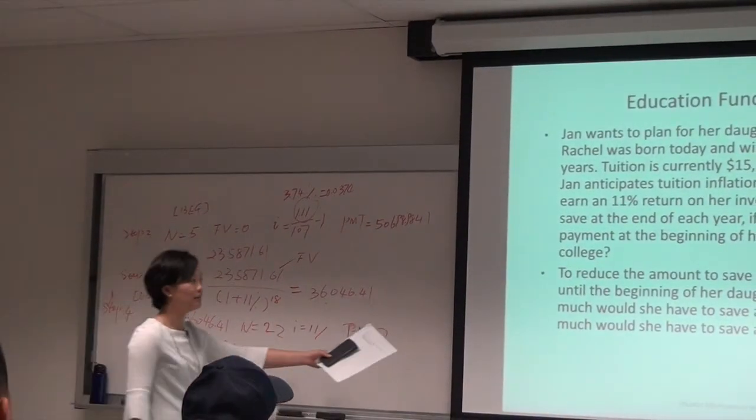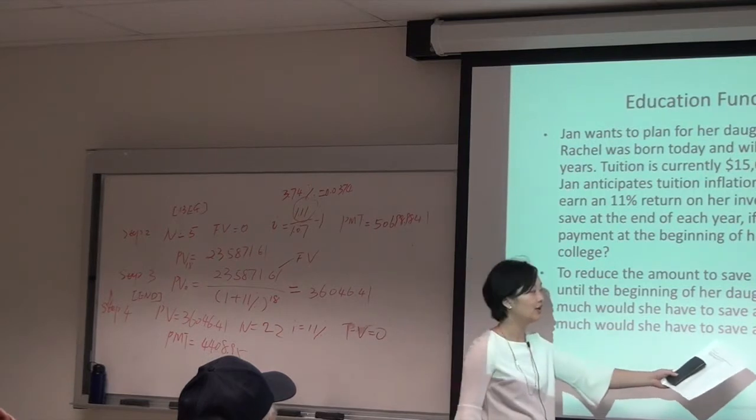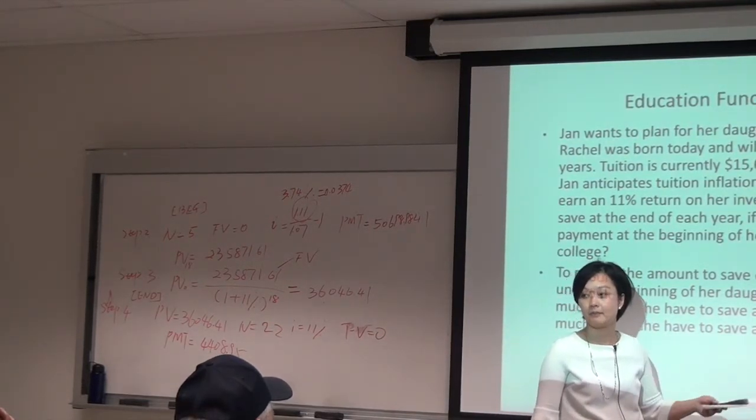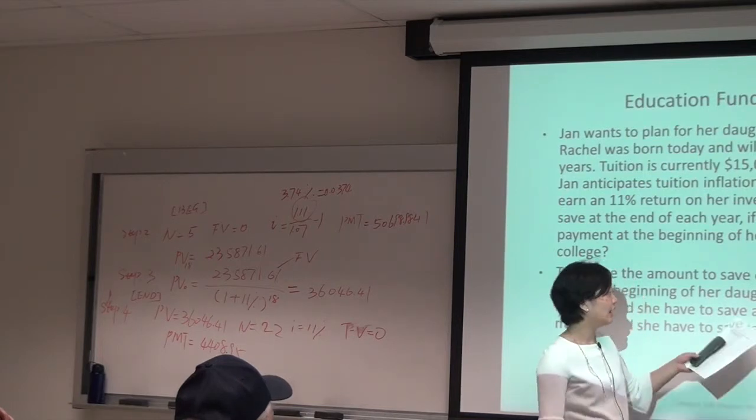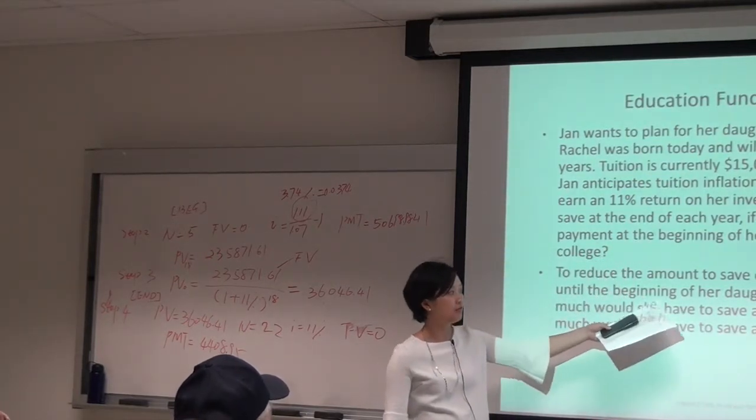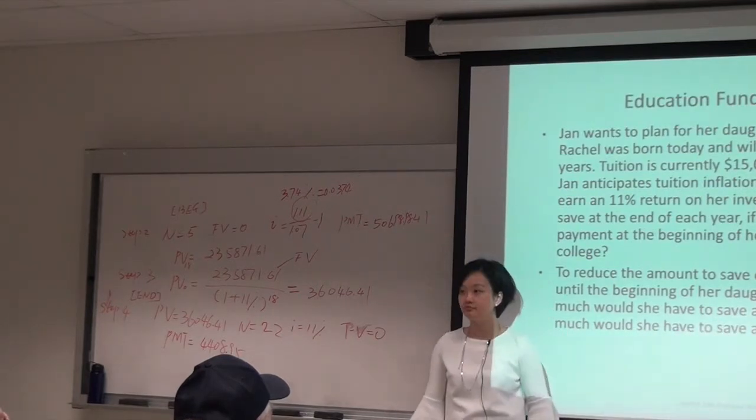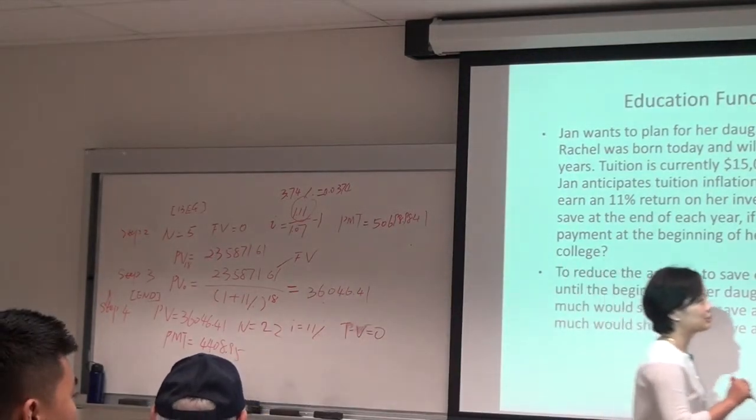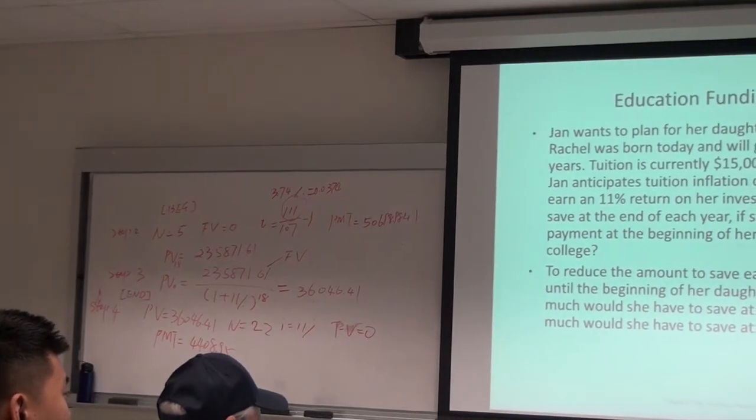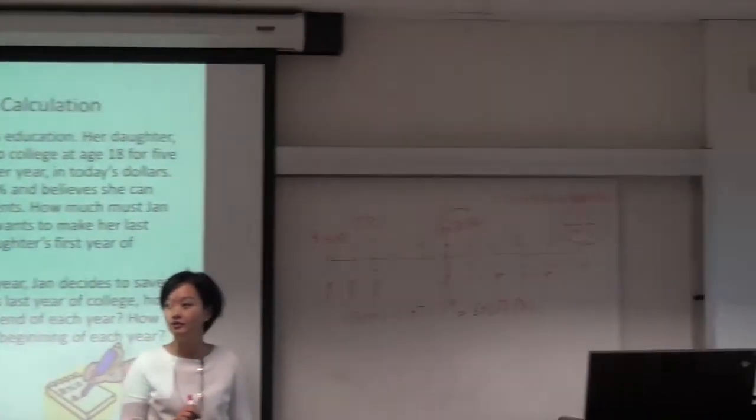That's the last question. How much would she have to save if she chooses to save at the beginning of each year? And still the last payment will be the beginning of her daughter's last year of college. So I'm going to change the timeline. So now it's like this. You are going to save at the beginning. Okay?